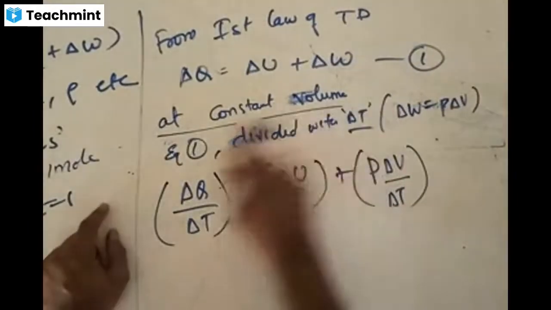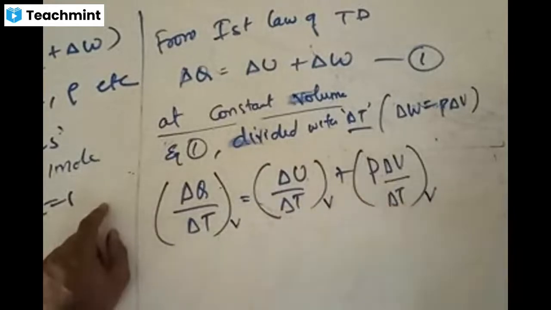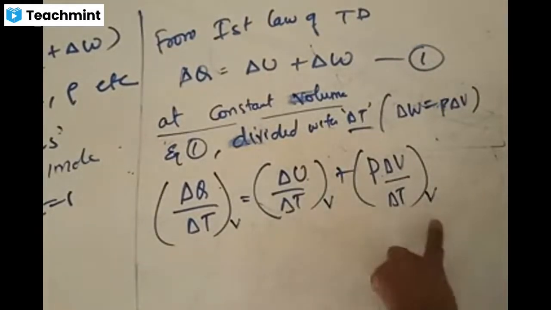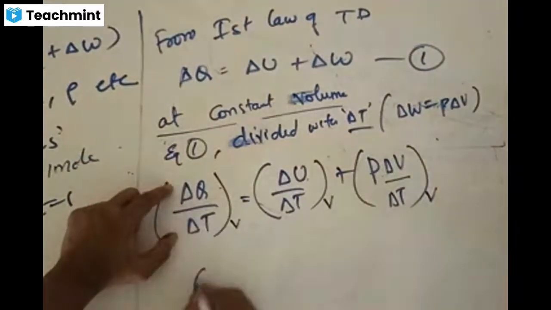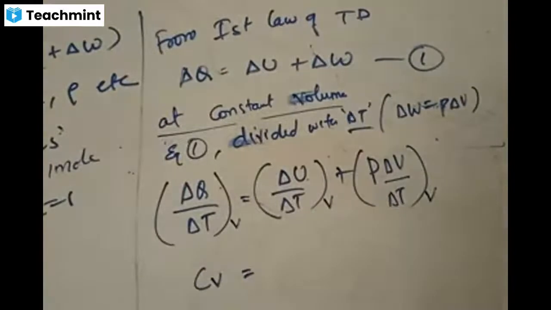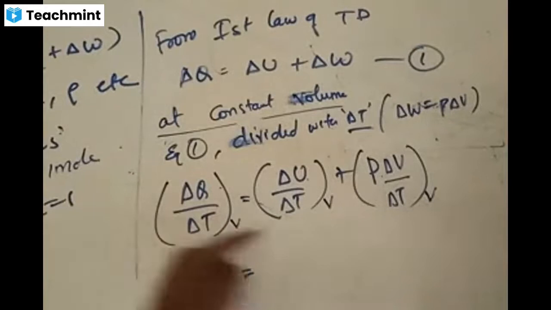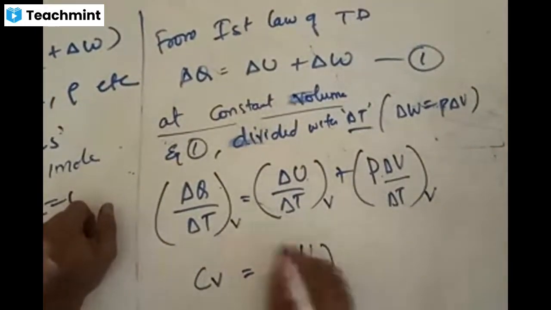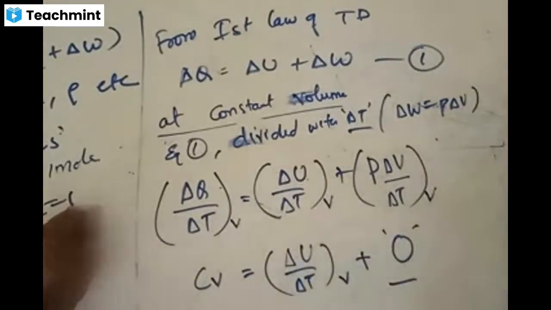And here we are talking about constant volume. To indicate constant volume, let us use the subscript V. Now you can write delta Q by delta T at constant V as CV. Yes or no? It is the amount of heat required for 1 mole of gas to raise the temperature. So delta Q by delta T at V is CV, which is equal to delta U by delta T at constant volume plus this factor. Will this factor come out to be 0 or not?